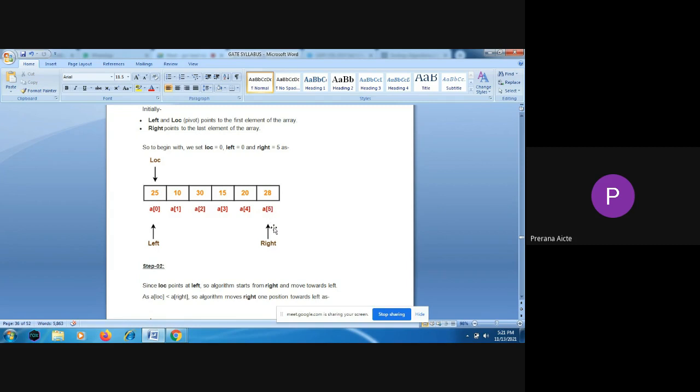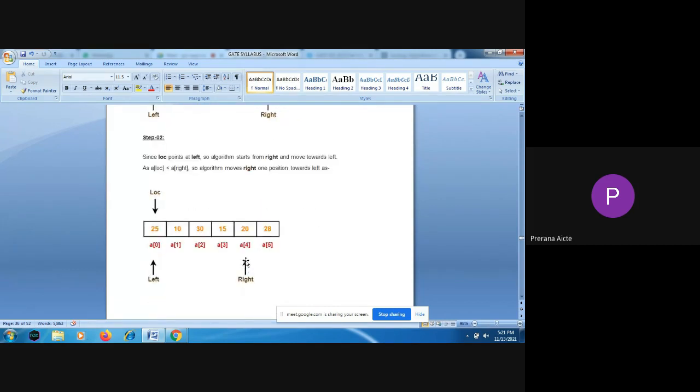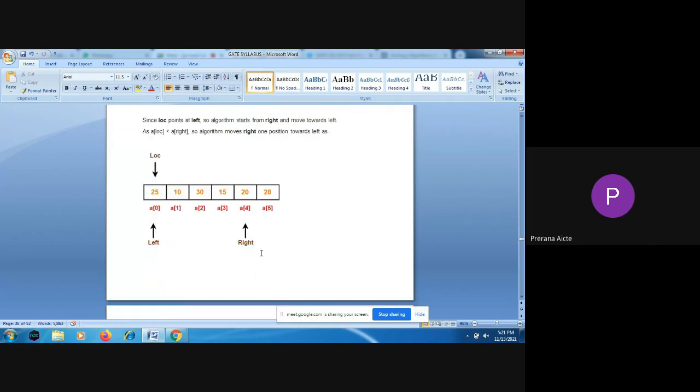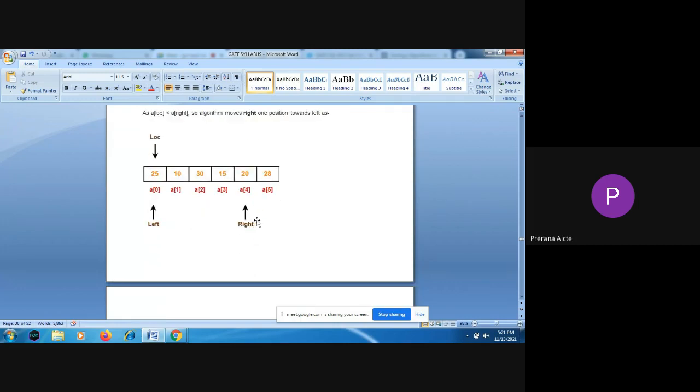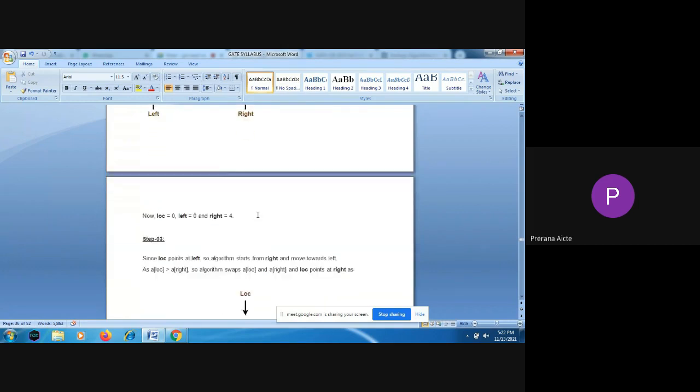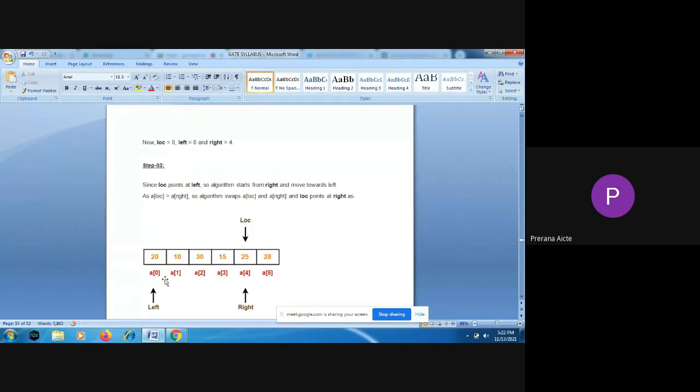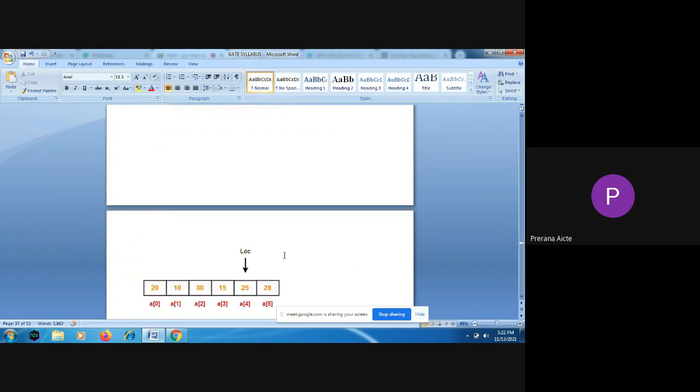Now a of right, that is 28 greater than 25. The condition is true. Okay. So it will get decremented. And then a of 4, that is 20 greater than 25, the condition is false. So it will get stopped. Now it will check whether the left pointer has crossed the right pointer or not. If the left pointer has not crossed, then those two elements will get swapped. If it is crossed, then a of right will be swapped with the pivot element. Like that swapping takes place.